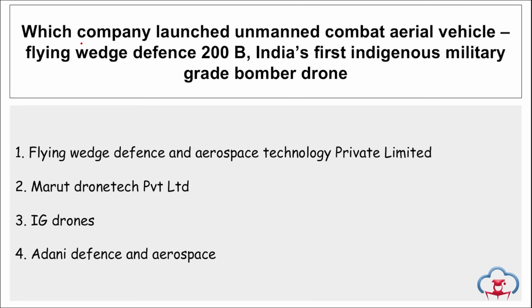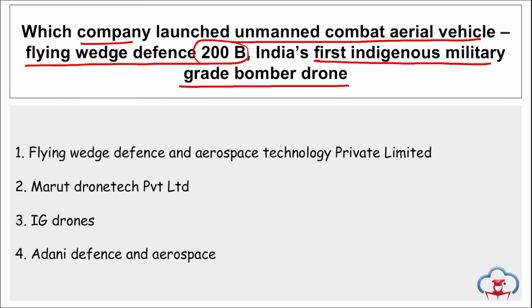The first news is, which company launched the unmanned combat aerial vehicle Flying Wedge Defense 200B, that is India's first indigenous military grade bomber drone. So it is a military grade bomber drone, right? Drones are also known as UAVs, that are your unmanned aerial vehicles, right? And we know that the government of India banned the import of drones last year, so we cannot import the drones. So why was this?